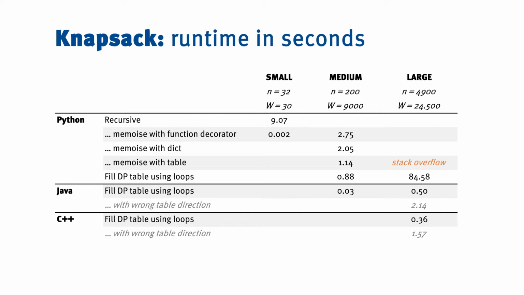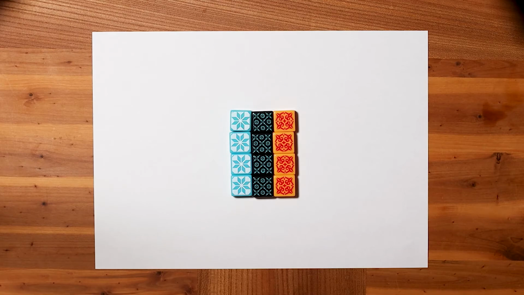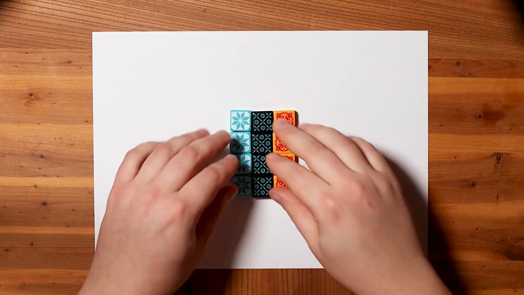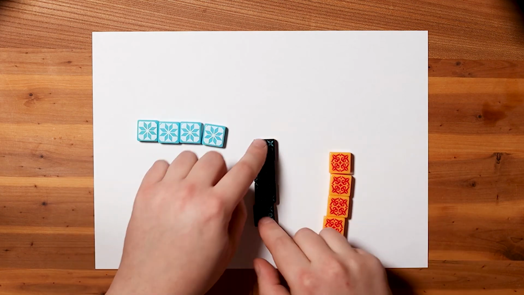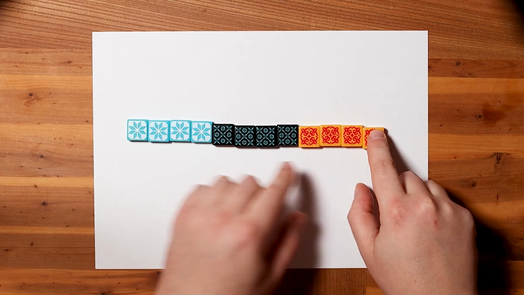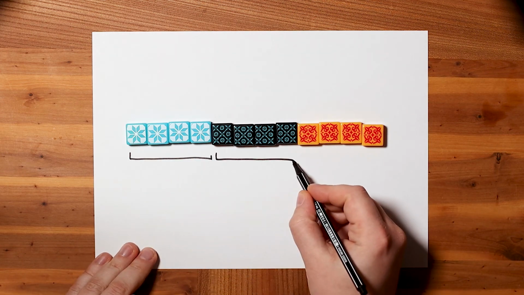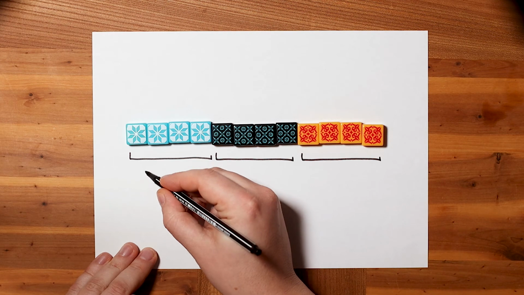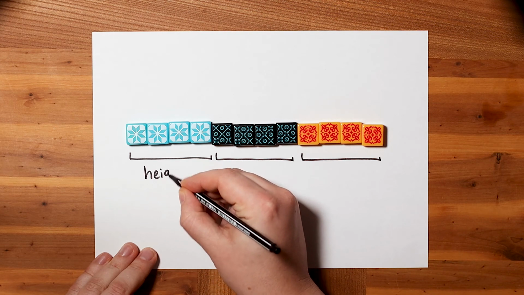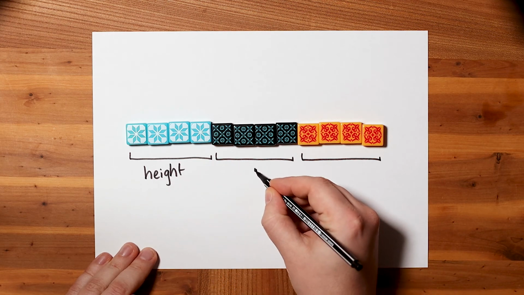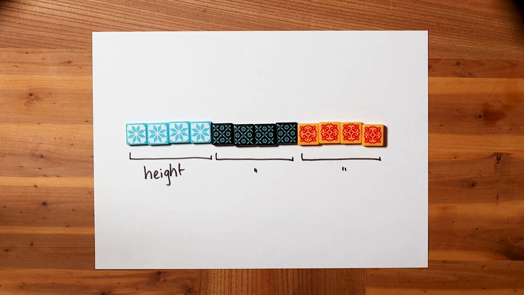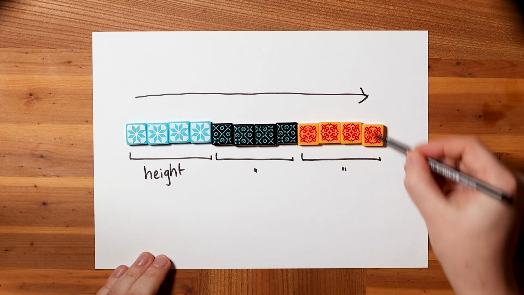Now, I already complained before that we have to go through 2 pointers to get to any entry in the table. Let's flatten it into one block of memory. And because we want to go through the columns efficiently, we'll do it in so-called column major order. We'll put the value in column i and row w at the following index: w plus i times the height of the table. That way nothing overlaps and everything is contiguous in memory. And if we go through a column, that is all next to each other in memory.